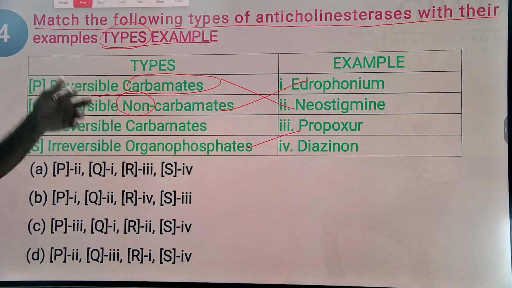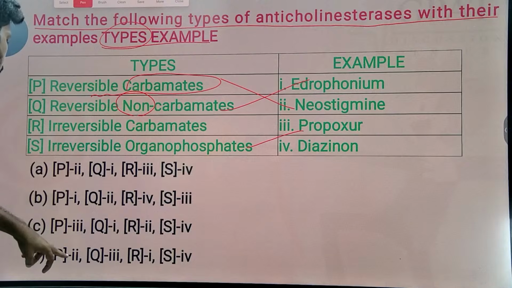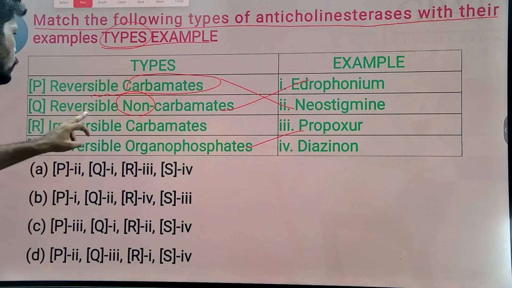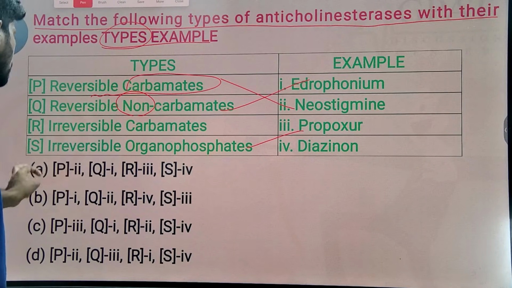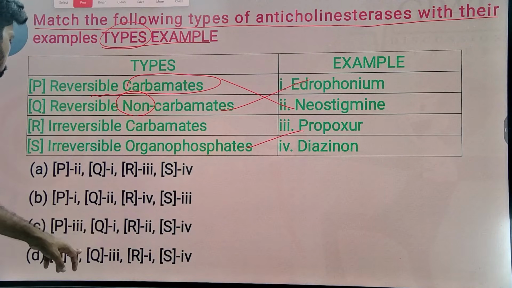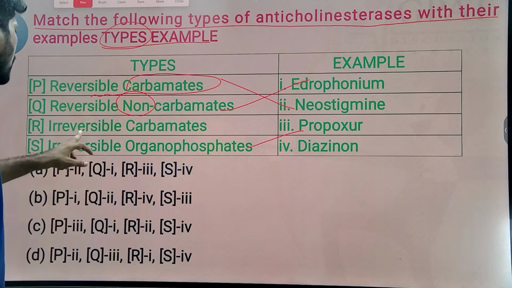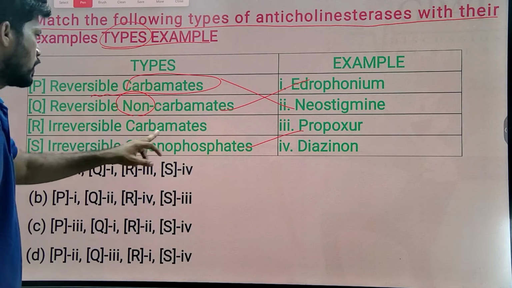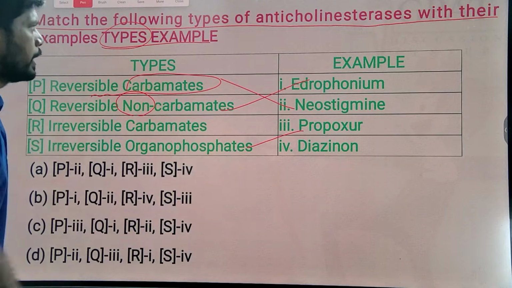First, you can observe that P is 2, which is already present. So option A is there, option D is there. Coming to reversible non-carbamates, Q is 1, and P2 Q1 is present in option A. And irreversible carbamates is propoxur and irreversible organophosphorus is diazinon.